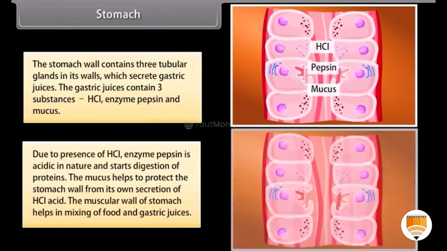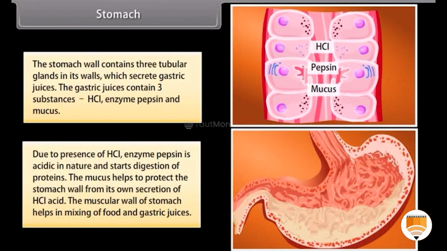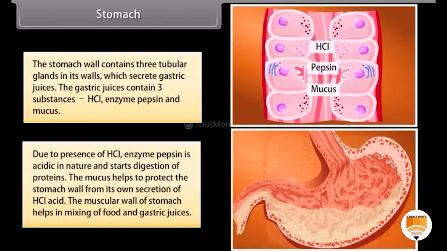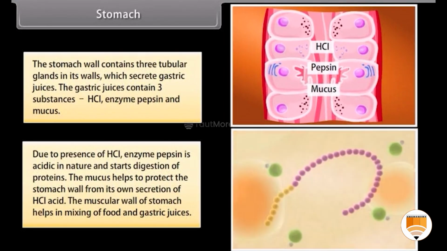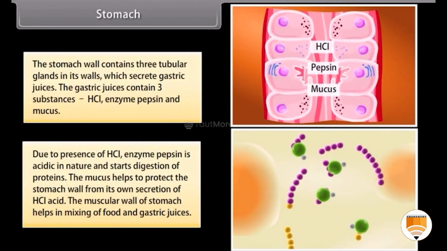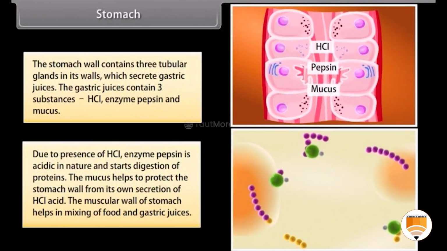Due to the presence of HCl, the medium is acidic in nature, and enzyme pepsin starts digestion of proteins. The mucus helps to protect the stomach wall from its own secretion of HCl acid. The muscular wall of the stomach helps in mixing of food and gastric juices.